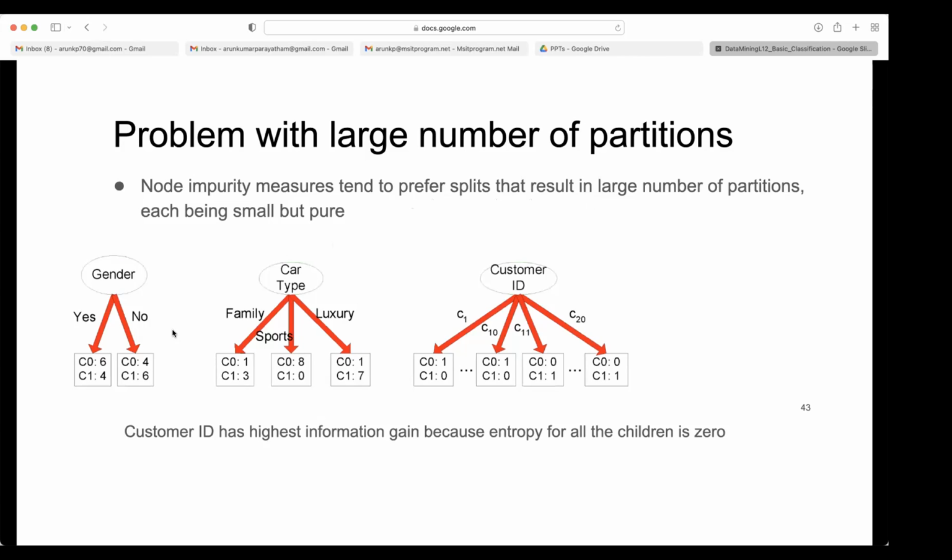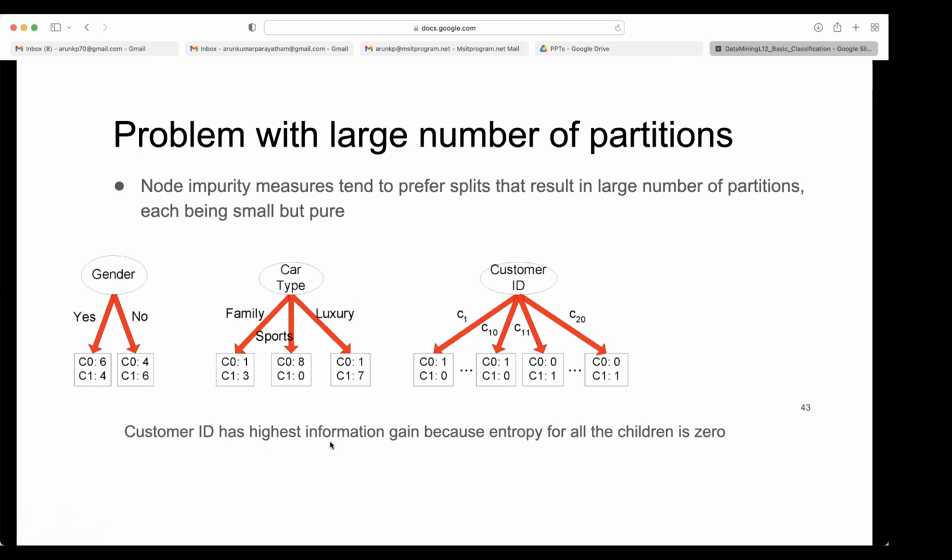You will get a large number of things. You won't know where to stop, how many splits you need to make. Because of this measure, whatever we are using, that forces us to split into more and more splits. So that is one problem with going for more than binary splitting.